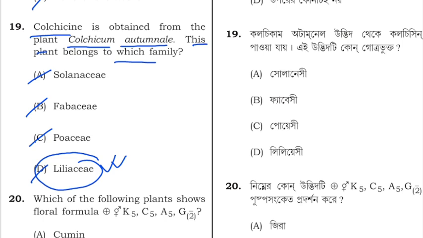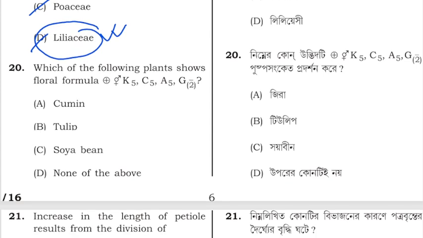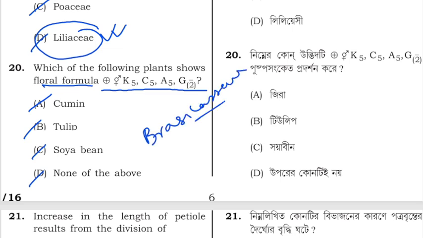Liliaceae is the family where the Colchicum autumnale belongs to. Next is, a floral formula is given. So which of the following plants shows a floral formula like this? Options are A cumin, B tulip, C soybean, D none of the above. So this type of floral formula is seen in Brassicaceae or Cruciferae. And cumin is the plant that belongs to this family. So option A is correct.